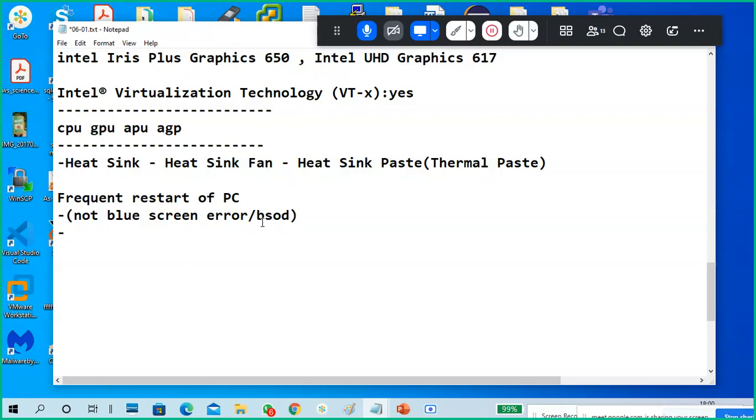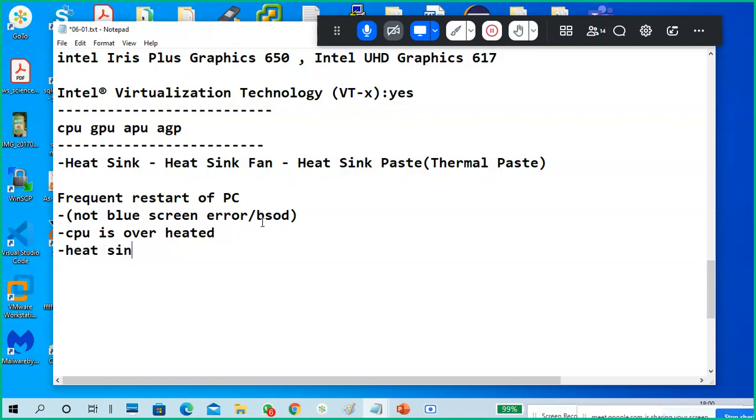If it is not a blue screen error, then you started the PC, it's running, no error is showing, but it restarts again and again, like every 2 minutes. Or you started the computer, the boot screen is showing, and it restarts. A possible cause is that the CPU is overheated.